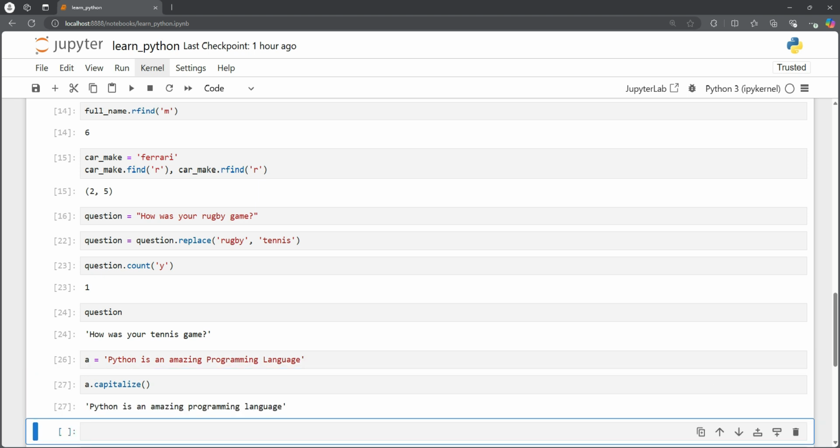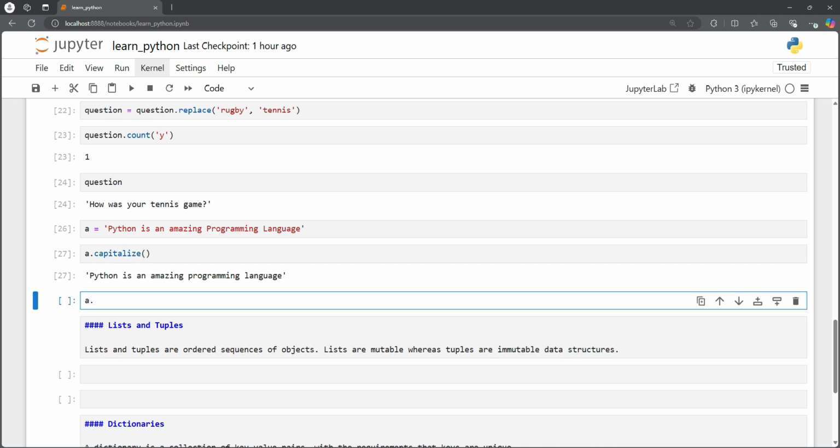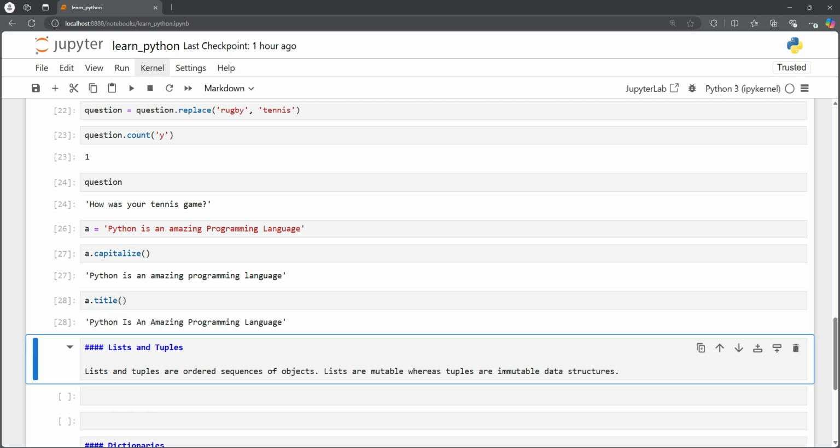And Python is an amazing programming language. So now P and L. So only the first letter in the string becomes capital or uppercase, whereas the remaining letters are all lowercase. So if we want to change it to title case, let's see how does that look. In every word, first letter has become uppercase. So very powerful functionality over here as well.